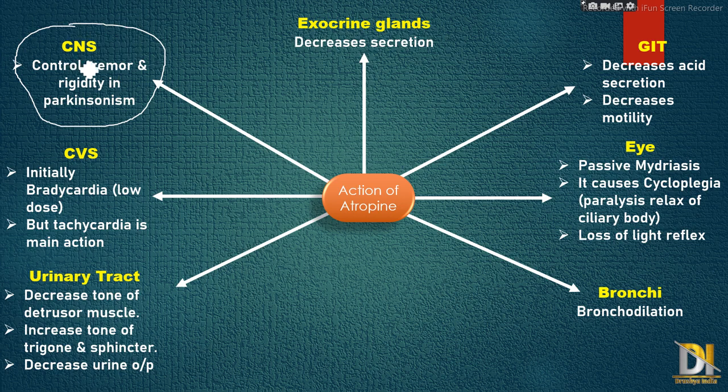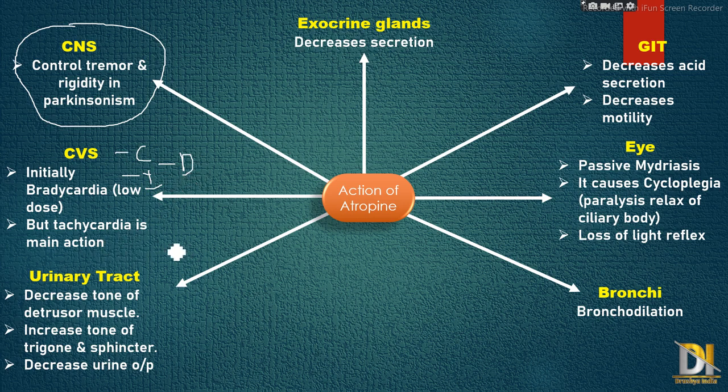So in the CNS, it controls tremor. Then next is the cardiovascular system. At initial, at low dose, it causes bradycardia, which means negative chronotropic, negative inotropic, and negative dromotropic effects.